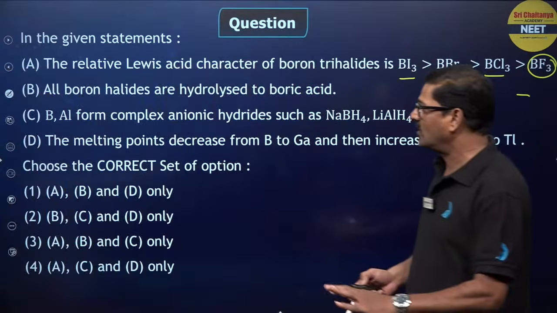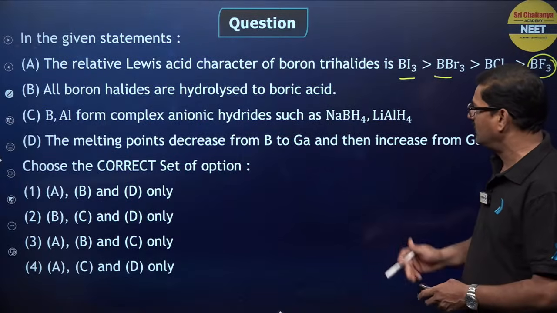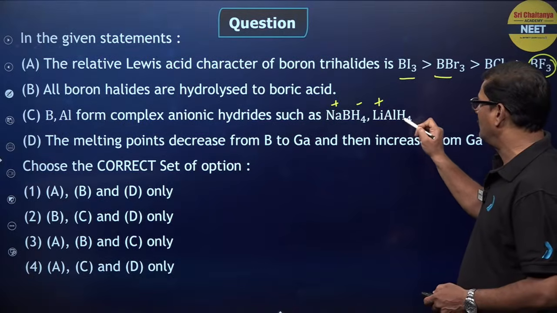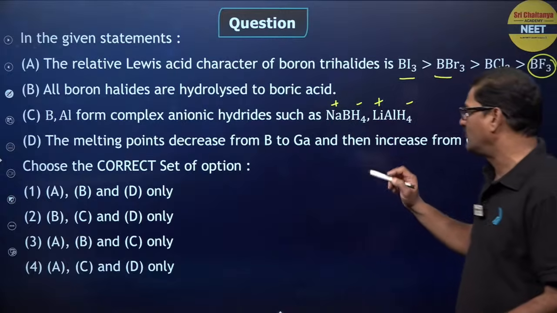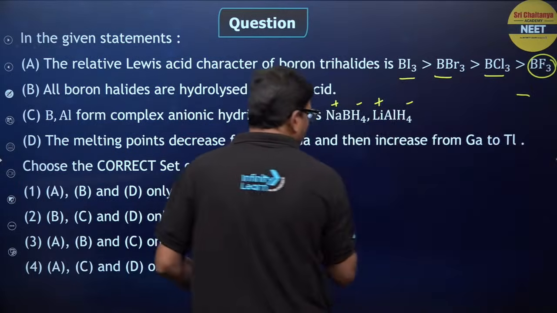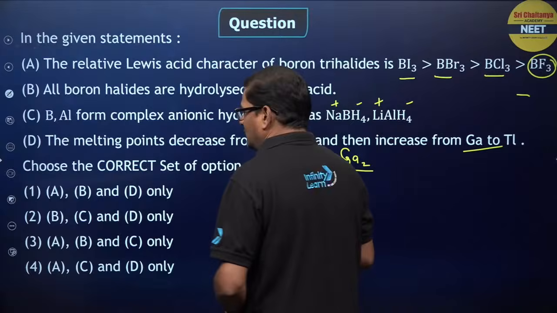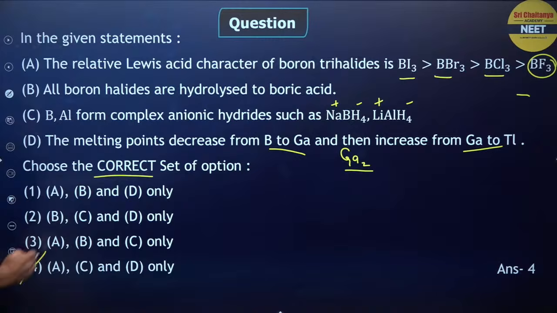Boron and aluminum form complex anionic hydrides such as NaBH4, Na plus BH4 minus, and LiAlH4, lithium plus aluminum hydride minus. The melting point decreases from boron to gallium, correct? And then increases because gallium exists as a Ga2 dimeric state. You are asked to take the correct order. It is going to be A, D and C are the correct.